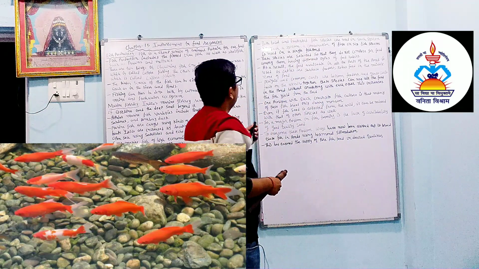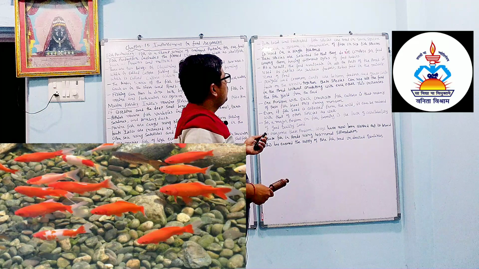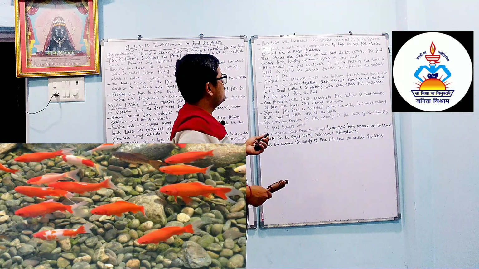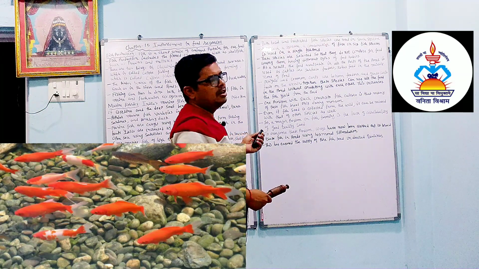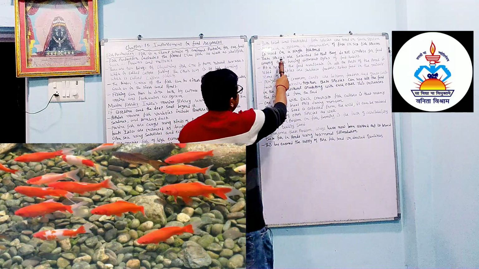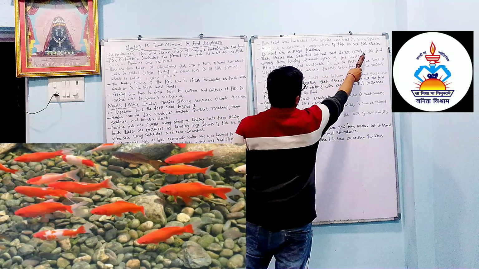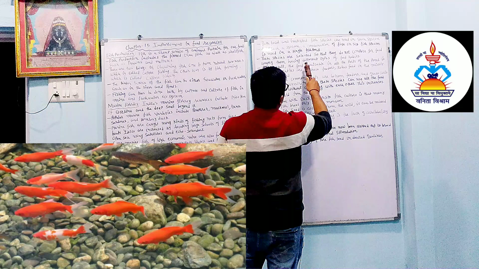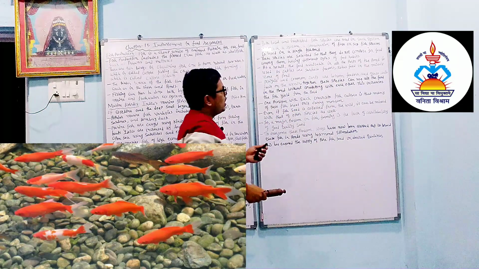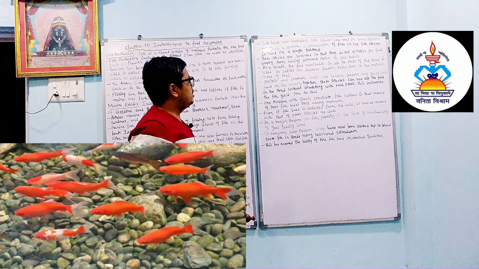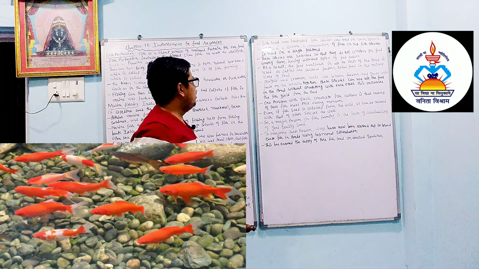These species are selected so that they do not compete for food among them, having different food habits. So 5 to 6 fish species are there in one pond, and they do not compete for food because their food habits are different.